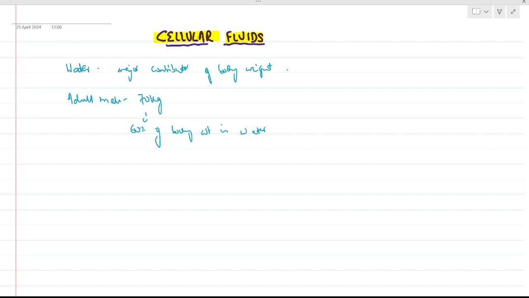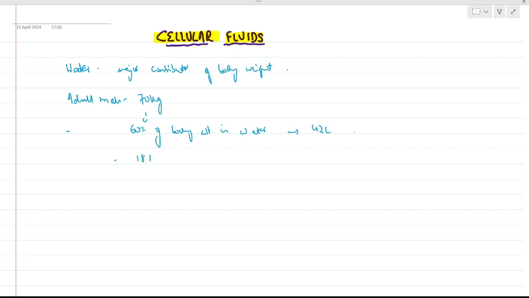Water, which is the major contributor of body weight. Our body weight's major contributor is water. So in standard terms, in an adult male of 70 kg, nearly 60% of body weight is water, which is nearly 60%. 70 kg is 42 liters. First important point to remember.